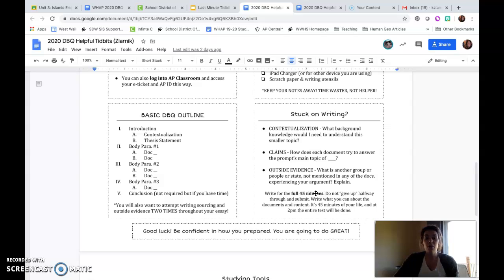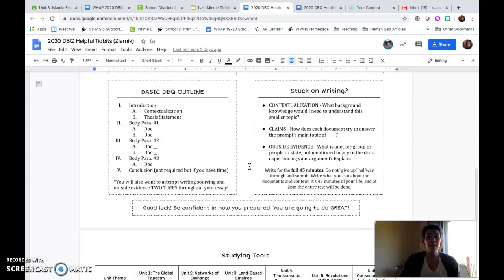If you are somebody who is busting your tail trying to write for the entire full 45 minutes, and you've been working really hard up until then, again, don't give up at 30 minutes and think like, oh, I've been doing this forever and I'm just over it. Push through that next 15 minutes. Again, 45 minutes by 2 o'clock on Thursday, this will be completely done, and then we can move on from there. So again, 45 minutes, try your hardest in those 45 minutes. And then remember, you're going to take 5 minutes to submit, and we'll talk about that in 1 second.